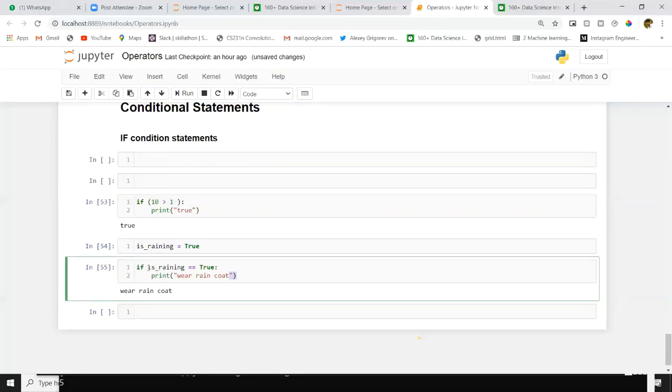From here, is raining equal to true, right? This is the condition. When you are executing this code, is raining equal to true will be replaced by true. Why? Because this will return a true.